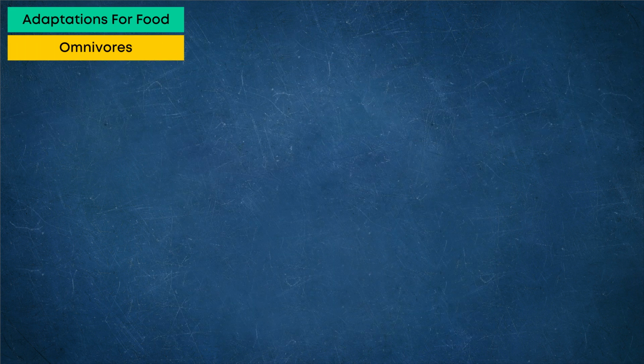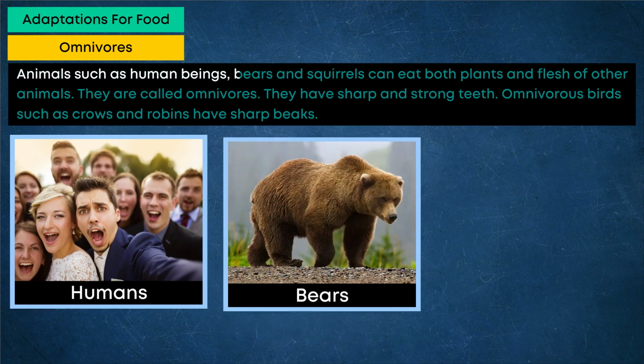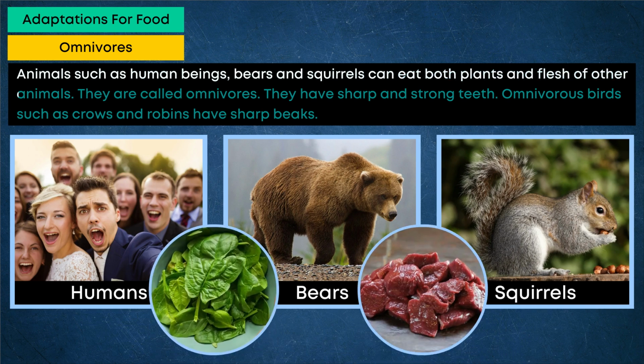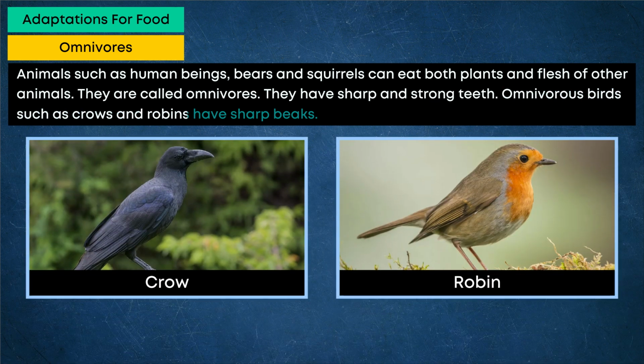Omnivores. Animals such as human beings, bears and squirrels can eat both plants and flesh of other animals. They are called omnivores. They have sharp and strong teeth. Omnivorous birds such as crows and robins have sharp beaks.